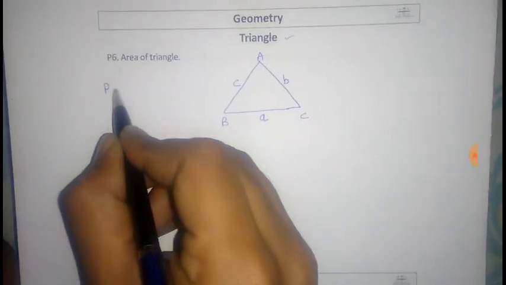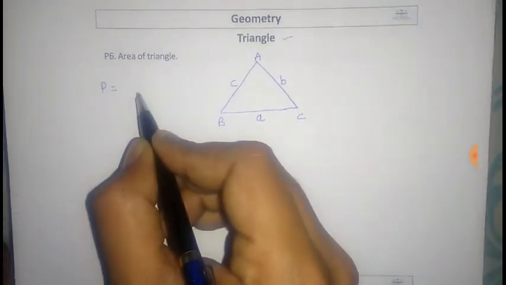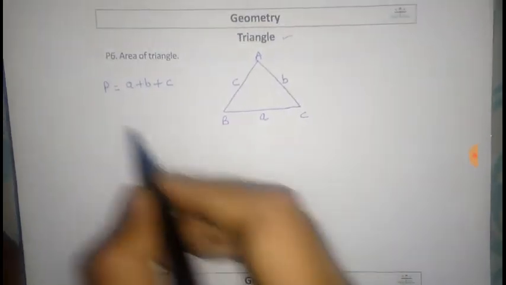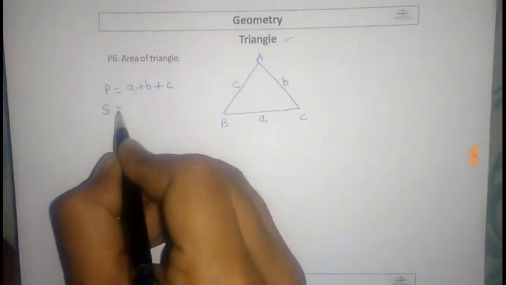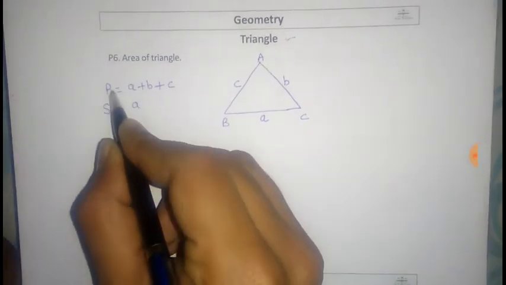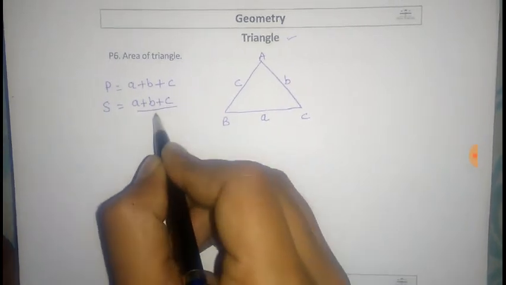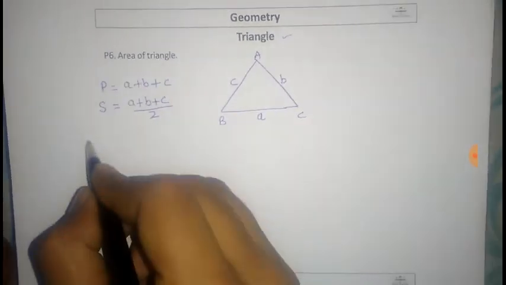First is P. P is the perimeter of the triangle, which is a plus b plus c. And S is the semi-perimeter of the triangle, meaning half of the perimeter: (a plus b plus c) by 2.